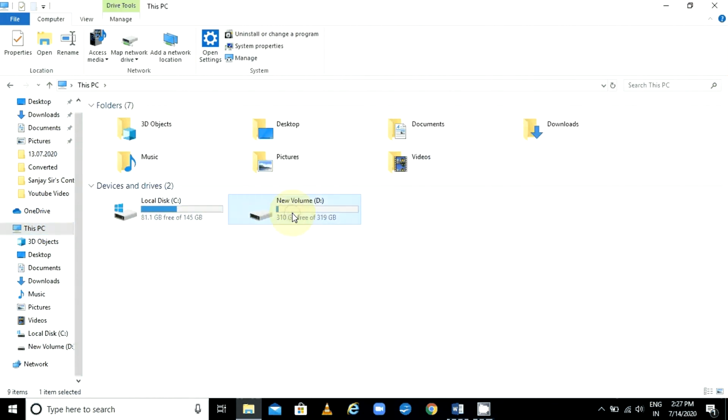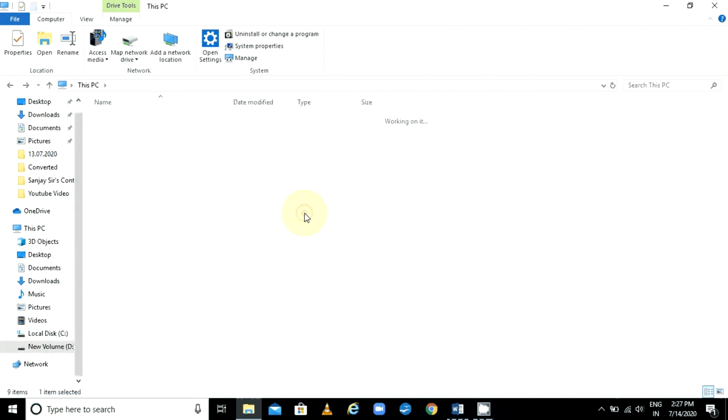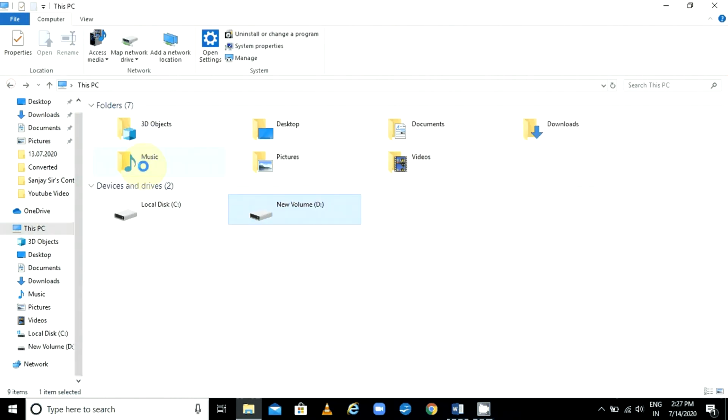If I say open C drive, this is C drive and I am opening it. This is D drive, new volume D, that is D drive. Similarly, you can open them by clicking on them. So these are called C drive and D drive. These are called libraries.